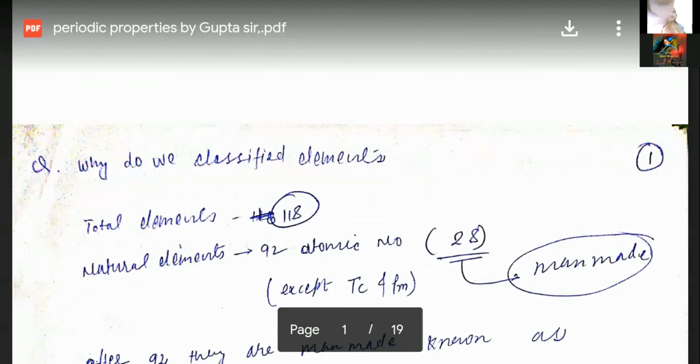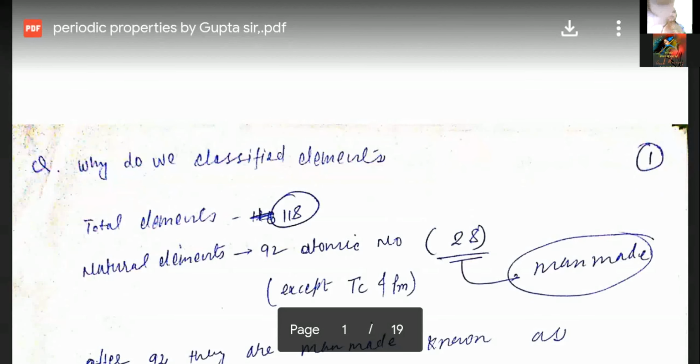Here you can read that there are 118 elements, students. How many? 118 elements. If you try to read out the elements one by one, it will take too much time. But if you classify the elements, it will take very little time to understand the elements and their properties.